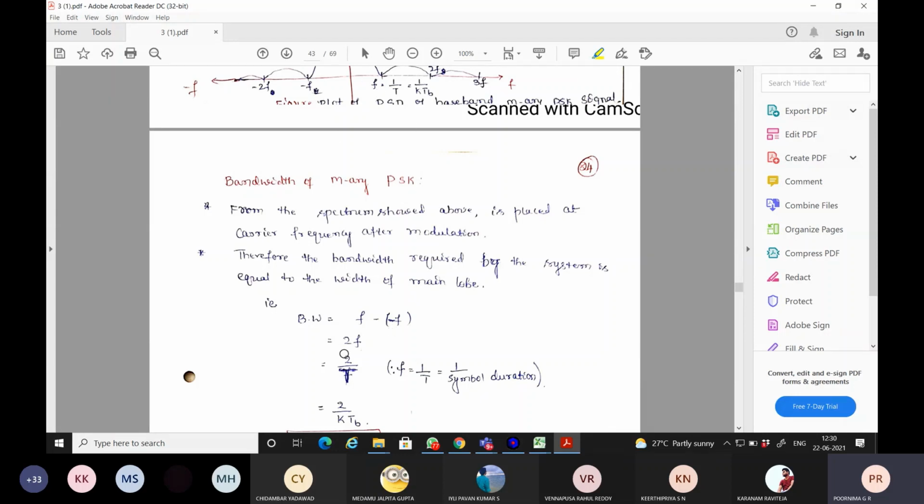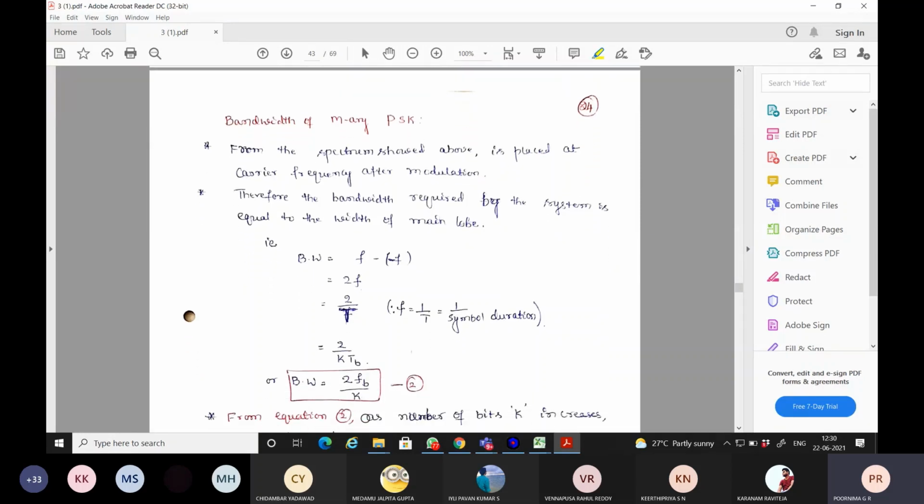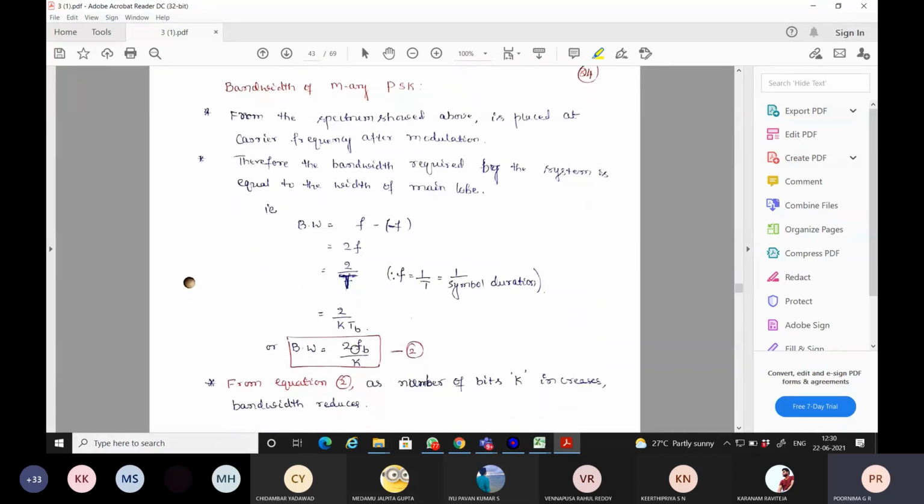So 2f, f is nothing but the reciprocal of time duration. If T is replaced with K TB, then you can see bandwidth is equal to 2 into 1 by TB, that is 2 FB divided by K. This is equation number 2 for M-array PSK bandwidth.